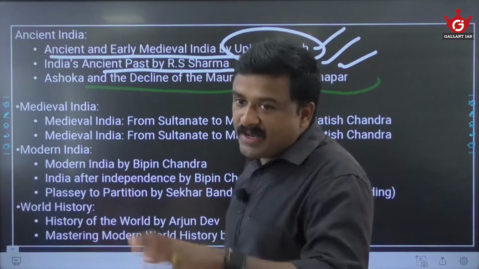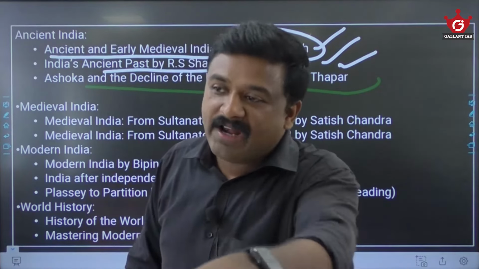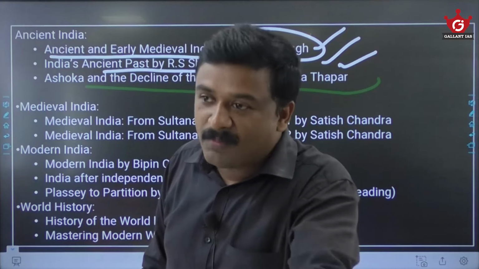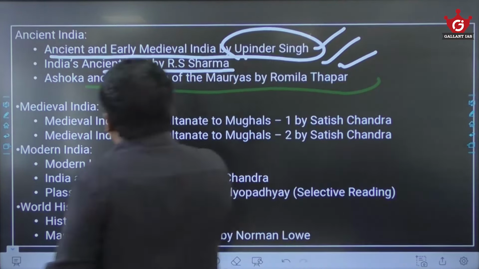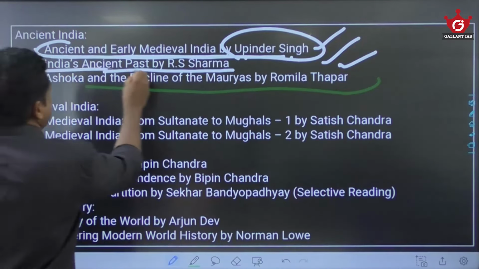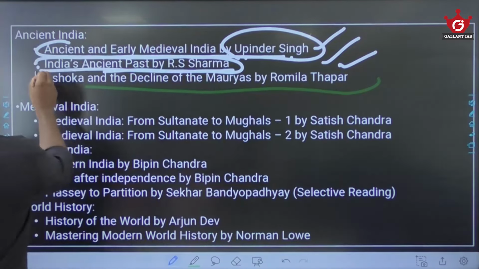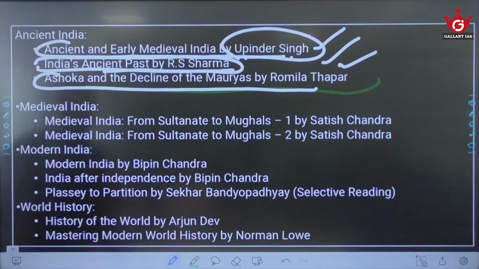There are many other books I am not suggesting right now because I will do that research part and bring it into the classes in the form of my classes and material. So for ancient India: Ancient and Early Medieval India by Upinder Singh, India's Ancient Past by R.S. Sharma, and Ashoka and the Decline of the Mauryas by Romila Thapar.